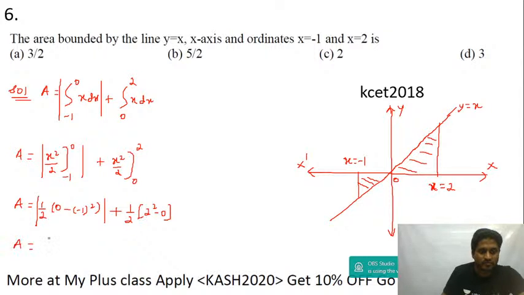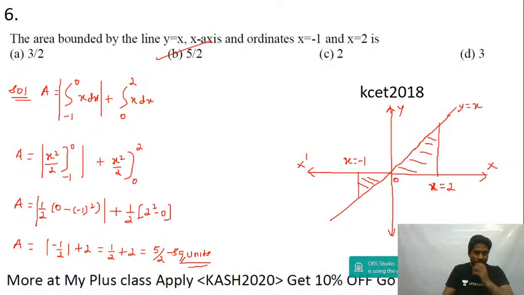So this will be mod of minus half, plus 2. Mod of minus half is plus half, plus 2. Answer will be 5 upon 2 square units. You understand, guys? Area cannot be negative. For area below the x-axis you need to consider the modulus part. Answer will be plus 5 by 2.